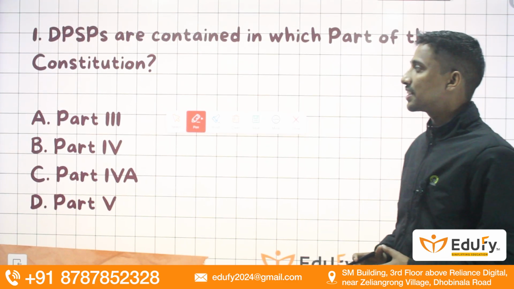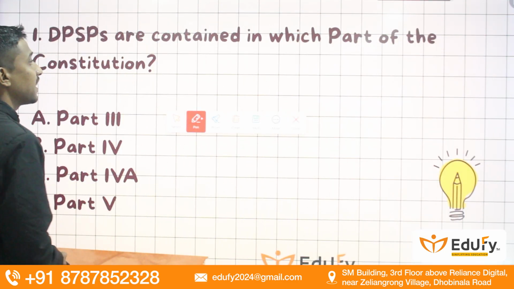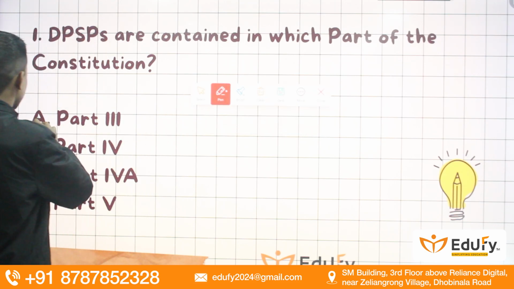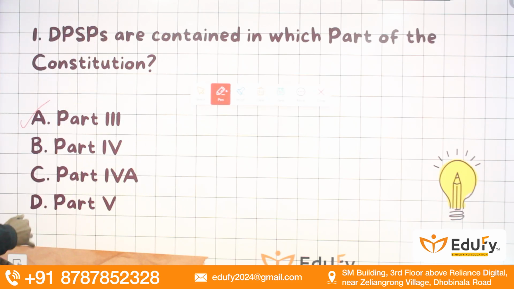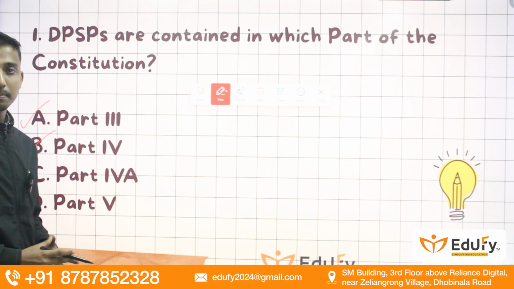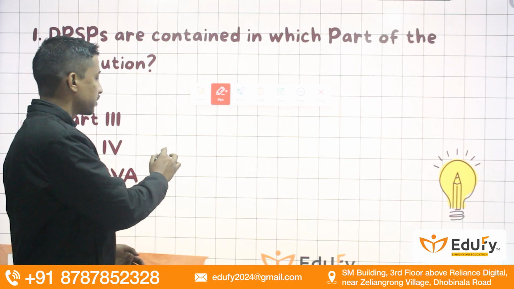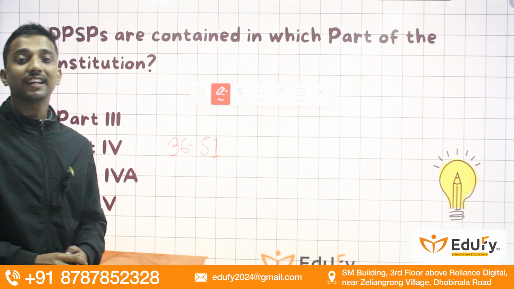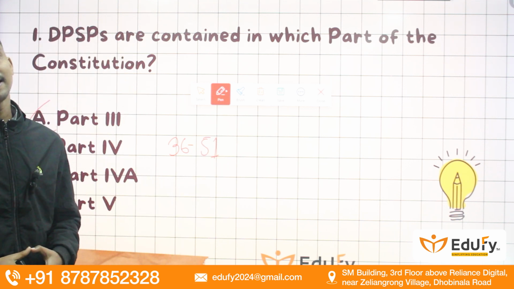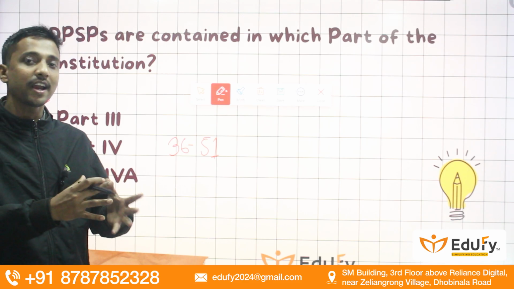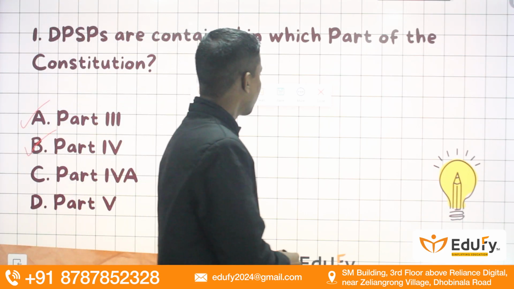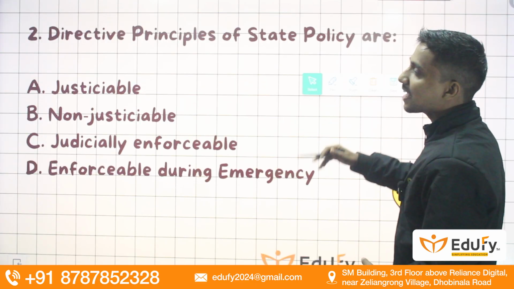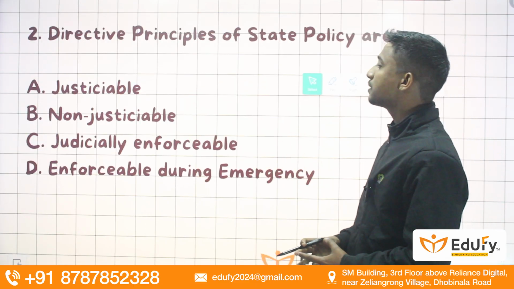So, guys, the first question is: DPSPs are contained in which part of the Indian Constitution? We all know that Part 3 is fundamental rights. Part 4 will be directive principles of state policy, starting from Article 36 to 51. So, from Article 36 to 51, we have directive principles of state policy enshrined under Part 4 of the Indian Constitution.